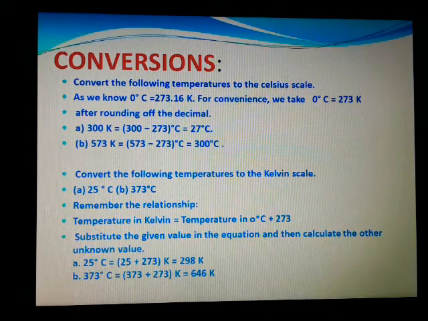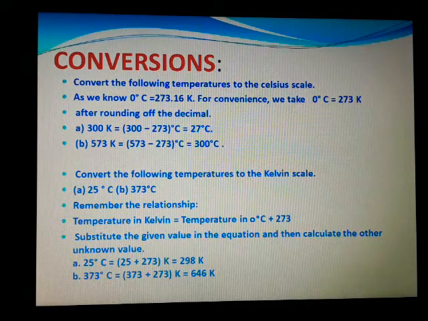How will you convert 300 Kelvin into Celsius? 300 minus 273, because 0 degree is equal to 273. So it can be converted into Celsius by subtracting 273 Kelvin. So 300 minus 273 will give you 27 degree Celsius, and 573 Kelvin will give you 300 degree Celsius.